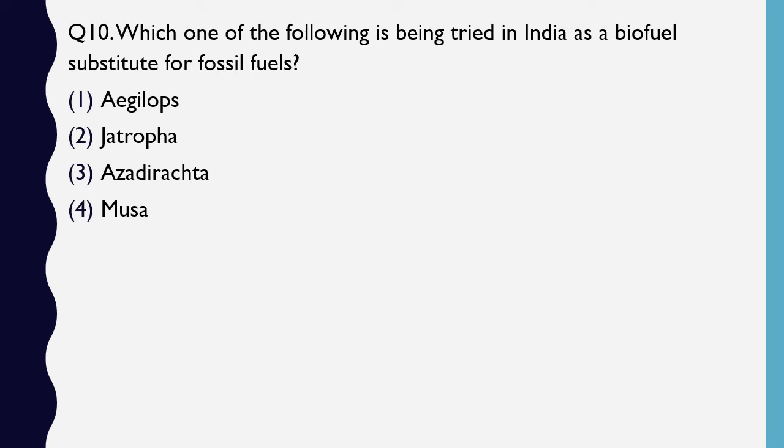Question number 10. Which one of the following is being tried in India as a biofuel substitute for fossil fuels? Aegilops, Jatropha, Azadirachta or Musa? The correct answer is option 2, Jatropha.